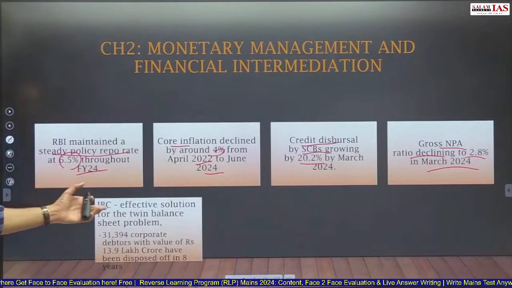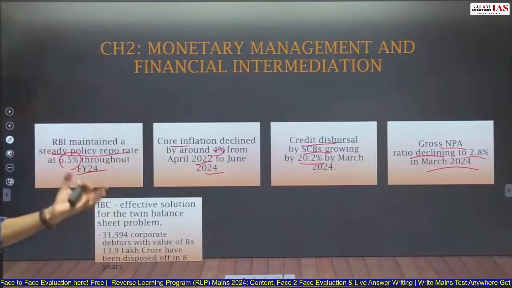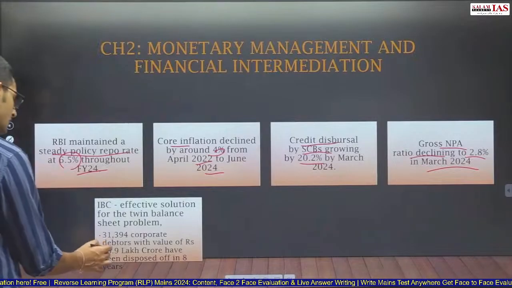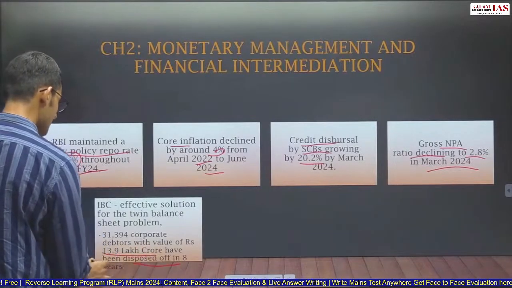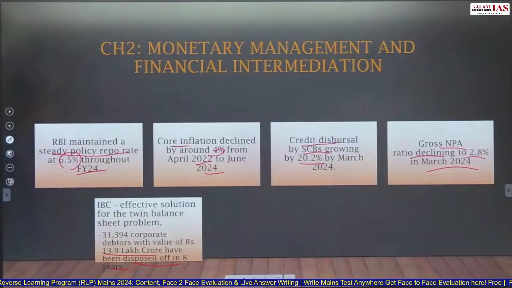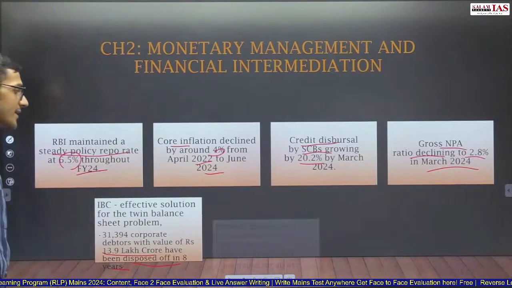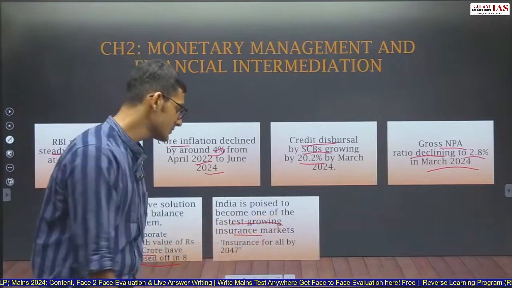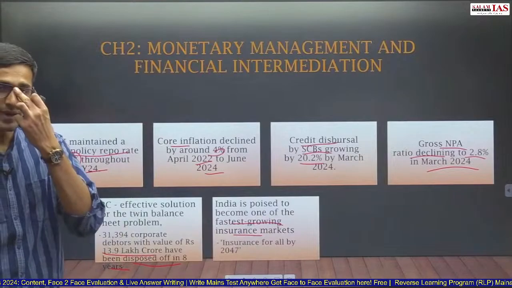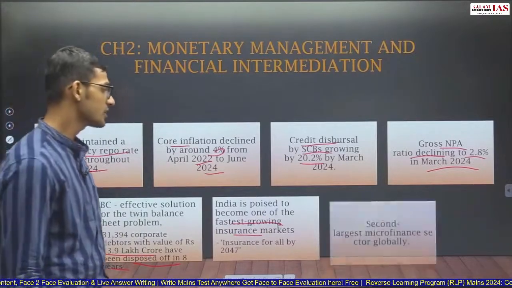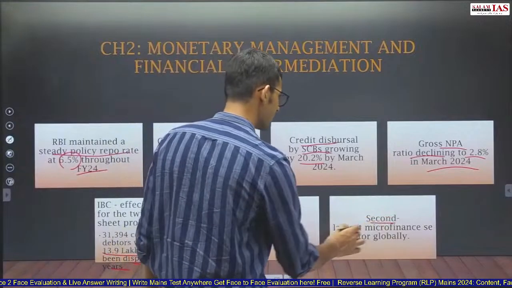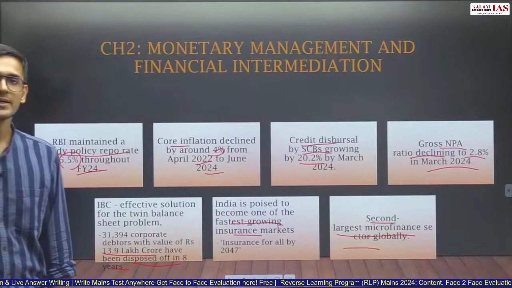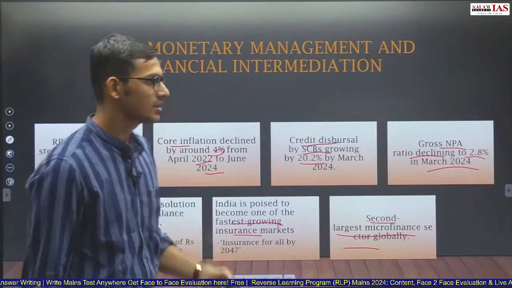And insolvency and bankruptcy court has been an effective solution to the twin balance sheet problems, where corporate debtors with value of rupees 13 lakh crore have been disposed of in 8 years. India is poised to become one of the fastest growing insurance markets in the world, and is aimed to provide insurance for all by the year 2047. And India is saying that it is the second largest microfinance sector globally.